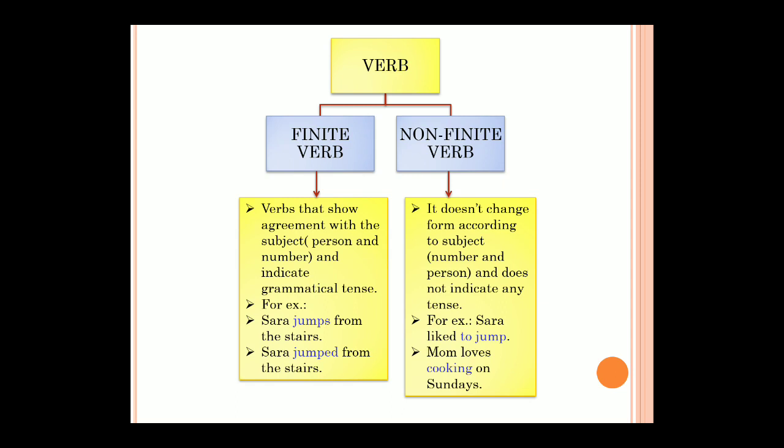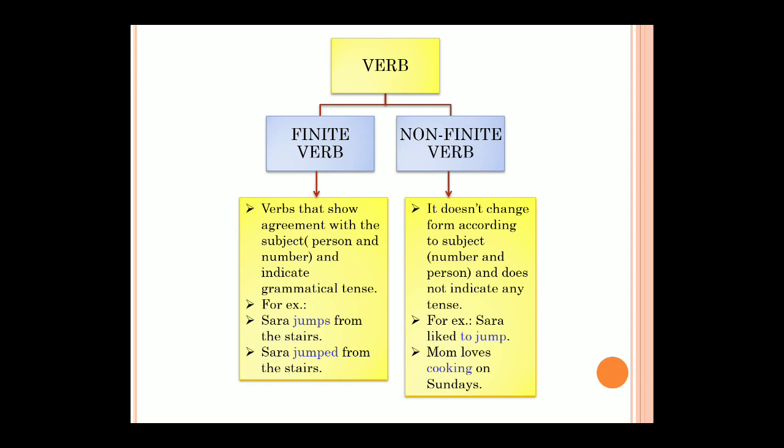For example, Sarah liked to jump. Now here if you notice, Sarah is our subject, liked is our verb, but jump is also a verb. But before jump you have to. So what do you mean by to plus verb? Do you recollect anything? To plus verb is our infinitive, right? So here Sarah liked to jump. Now here liked indicates a particular tense, that is past tense, right? But when I say jump, jump does not change.